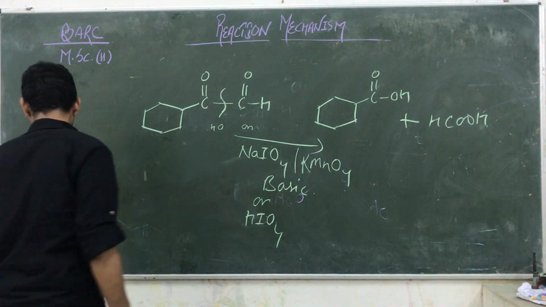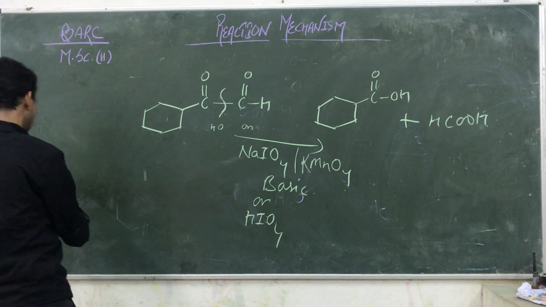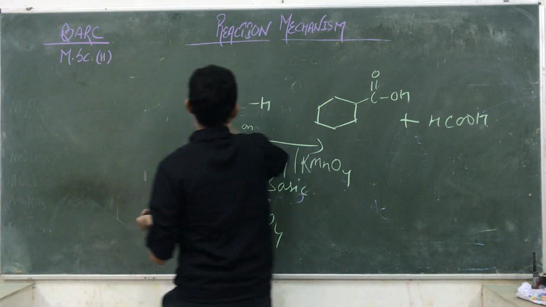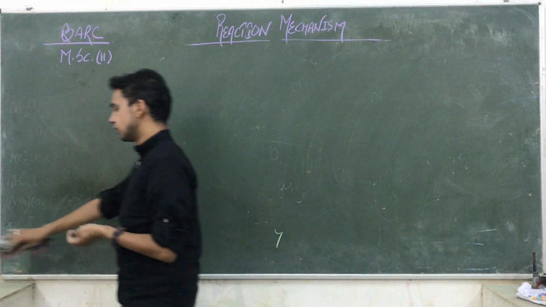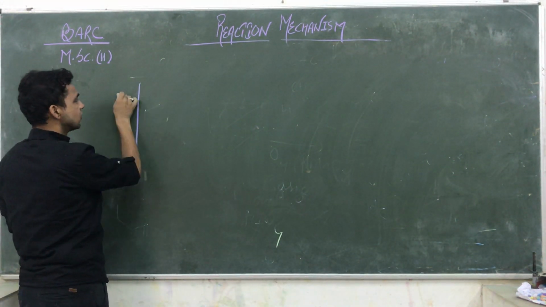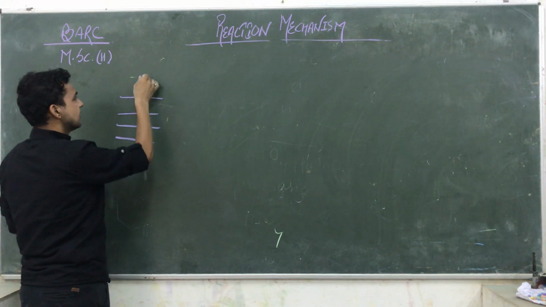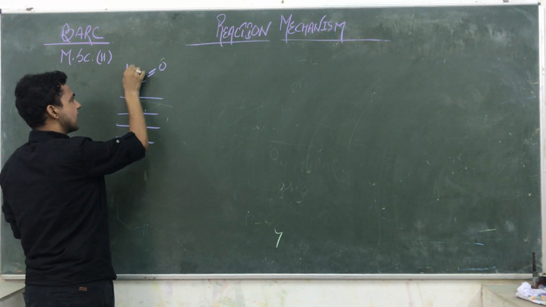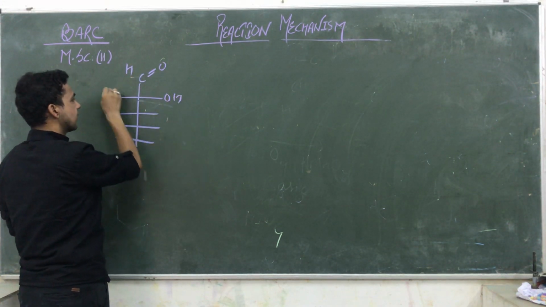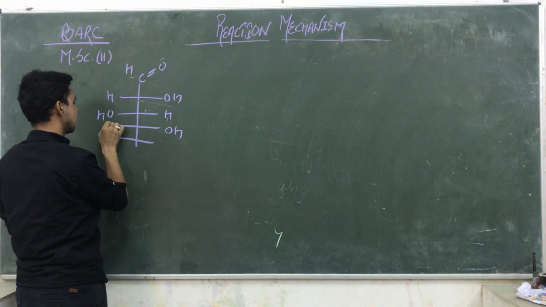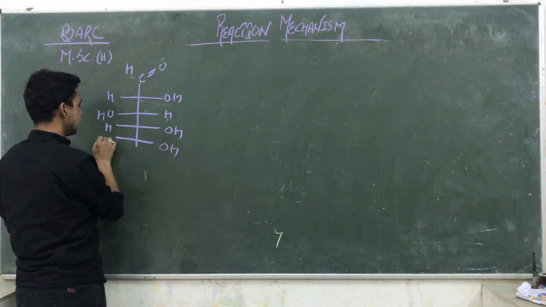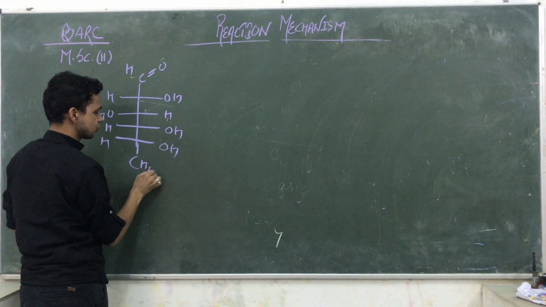So the next example: suppose you are given glucose. In the case of glucose, you know very well the structure: C double bond O, H, OH and H, H and OH, OH and H, OH and H, and the next one is CH2OH.